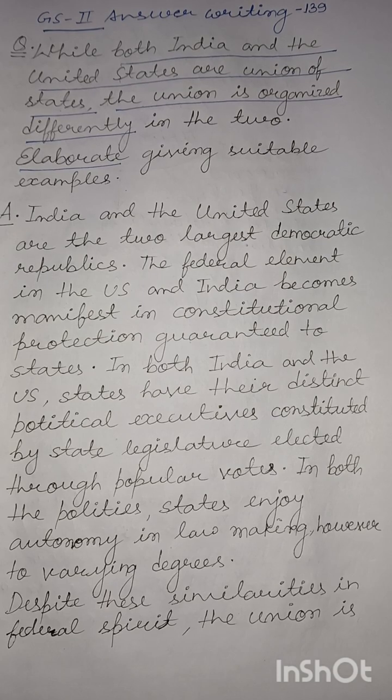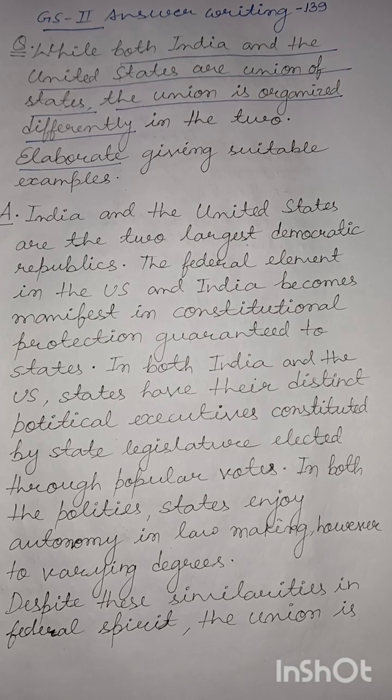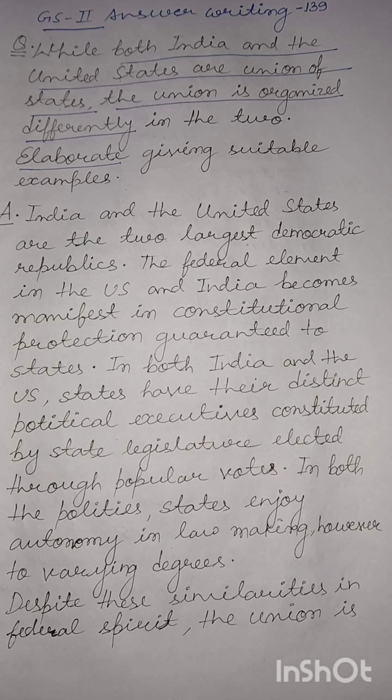You are almost certainly aware that India and the United States are two federal republican polities. And in both these polities, the states are organized according to the federal principle. That is, the states have a constitutionally guaranteed separate status from the union. However, despite these two polities being union of states, the union is organized differently in the two. This is probably owing to their historical experience, as we would see later.